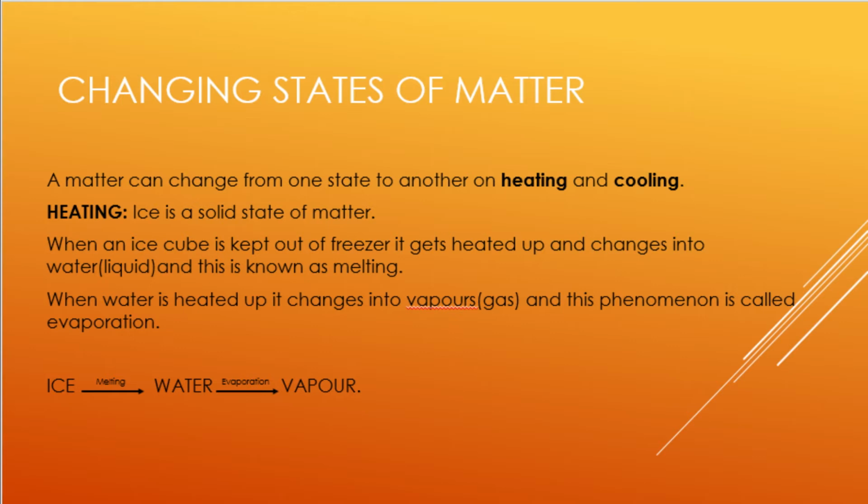First we will see what will happen when we are heating. When we are heating, the ice is a solid state of matter. When an ice cube is kept out of the freezer, it gets heated up and changes into water, that is liquid, and this is known as melting of ice. Now when water is heated up, it changes into vapor, that is gas, and this phenomenon is called evaporation. So we can say that ice melts into water and then it evaporates into vapor.